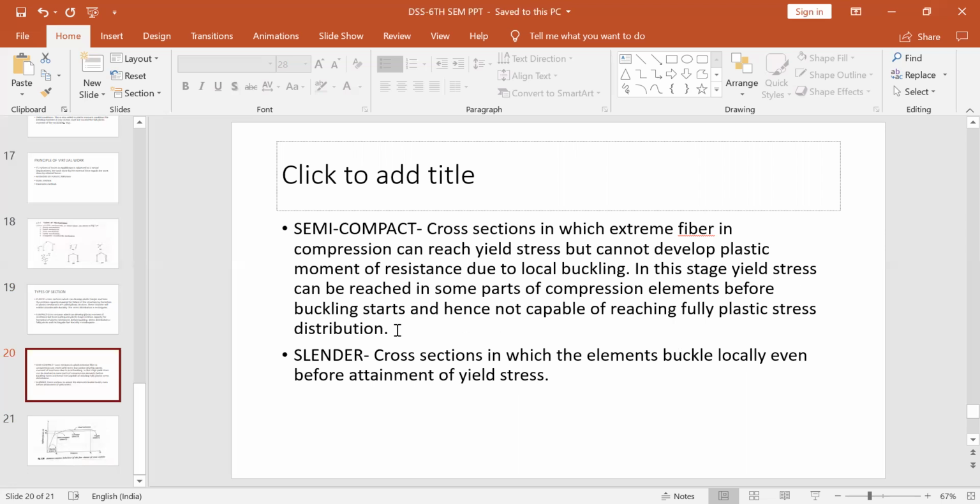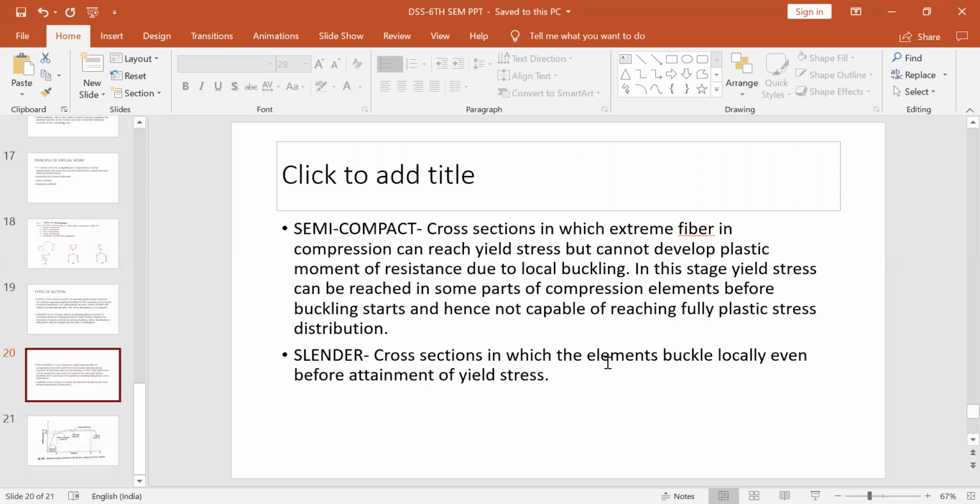So in this stage, yield stress can be reached in some parts. Yield stress will reach in some parts of the compression elements. In the earlier case, yield stress was reached in every part of the section, but here in the semi-compact, that is why the name semi-compact, not fully compact, yield stress will reach in some parts. In other parts, there will still be triangular variation of stress. And slender is in the elastic stage only.